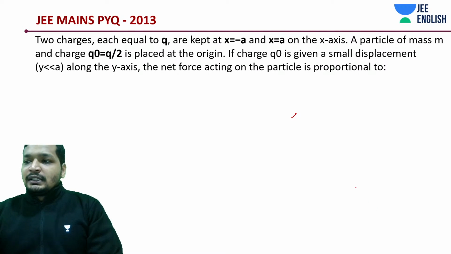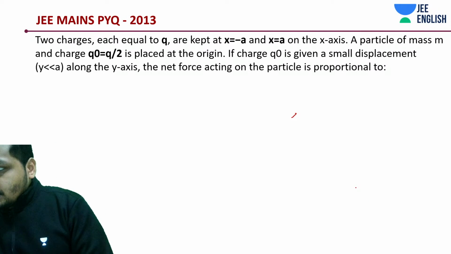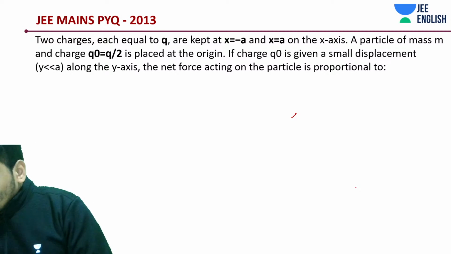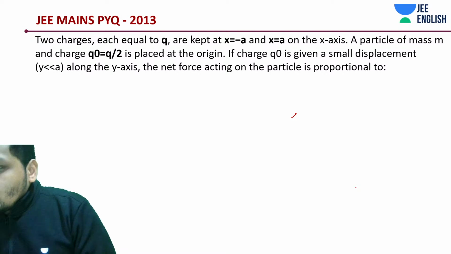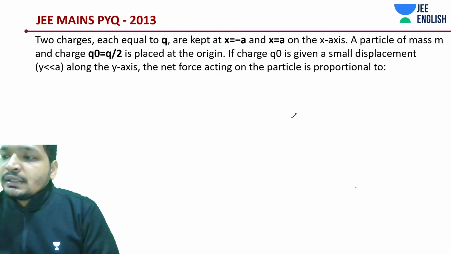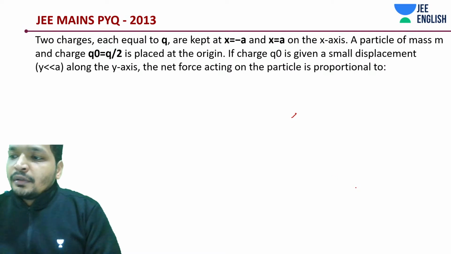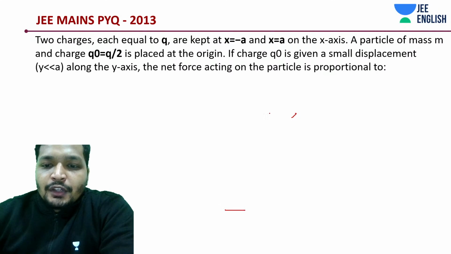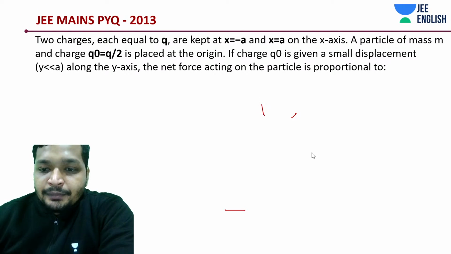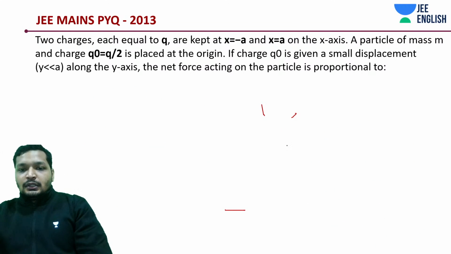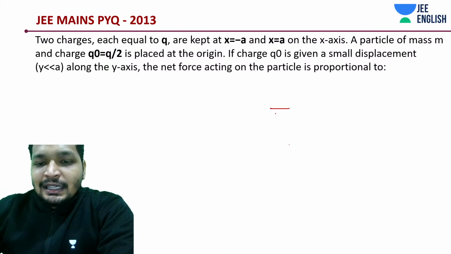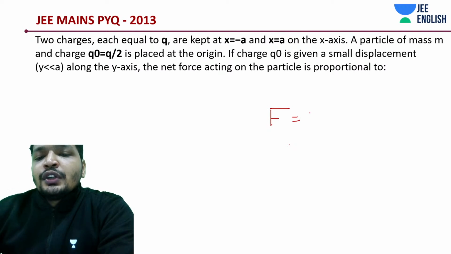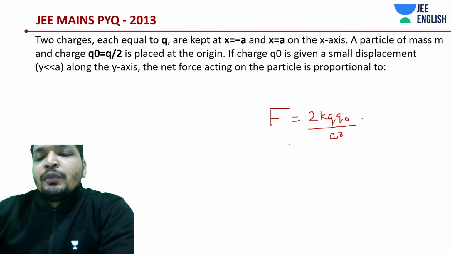So you understood this, I guess. Was it visible? What is the equation that we got? Force is equal to 2 into K into Q naught divided by a cube into y.